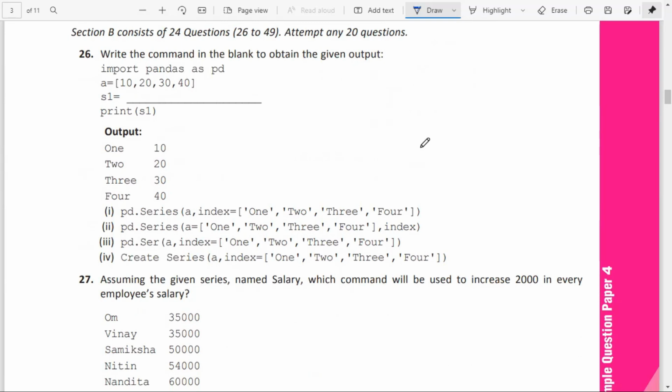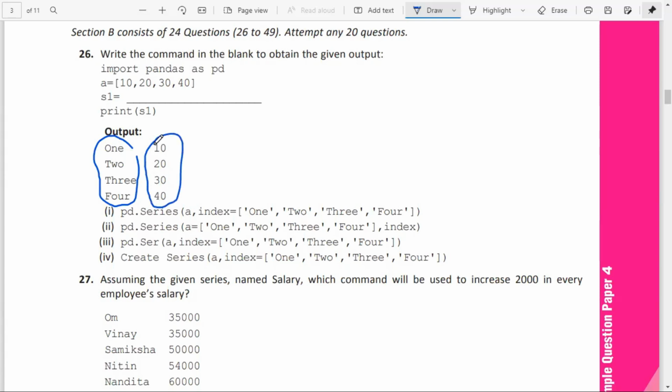Question number 26. Write the command in the blank to obtain the given output. Import pandas as pd. A is given, data is given, S1 equal to. So here you want to create a series. These are the indexes. 1, 2, 3, 4 are the indexes, and A is coming as the data.